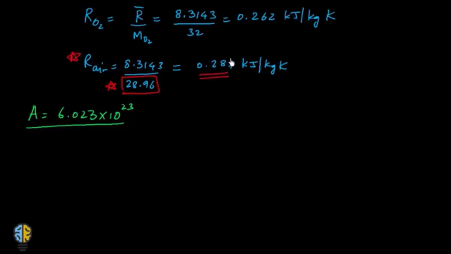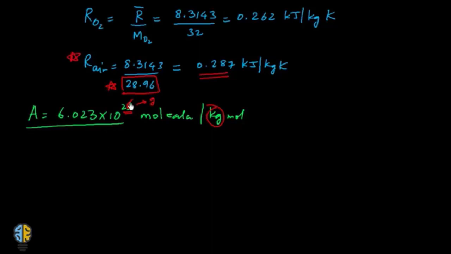So Avogadro's number is the number of molecules per kg mole of the substance, or per gram mole of the substance. If you take gram mole, then this will be 23. If you take kilogram mole, then it will become 26. So 23 is for gram, and because I am using kilogram mole, this would become 26.